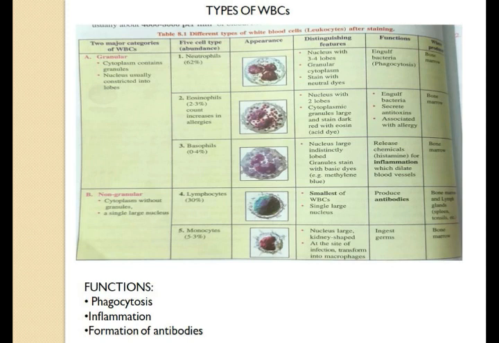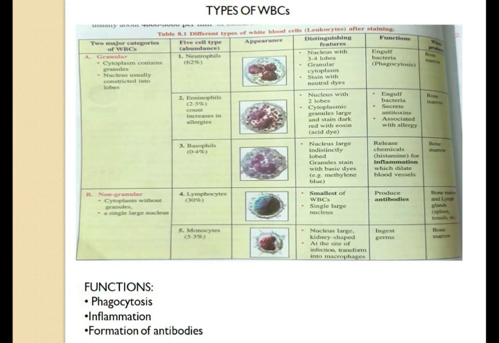One type of white blood cell, also referred to as neutrophils, whenever any foreign particle enters our body, just engulfs it and then destroys it. If the white blood cell count in our blood rises above 50,000 per cubic millimeter, that means there is a certain infection in our body.